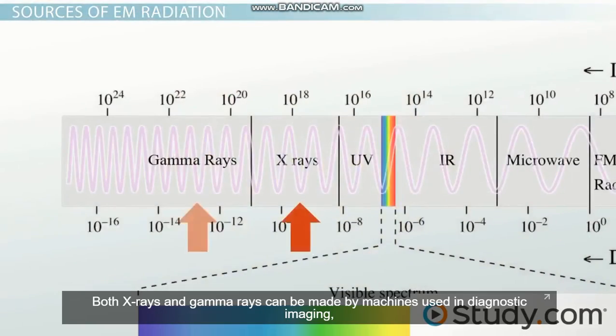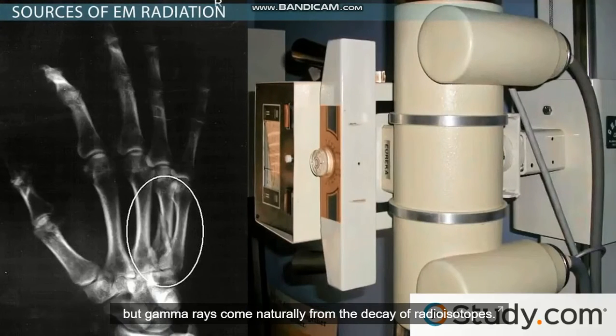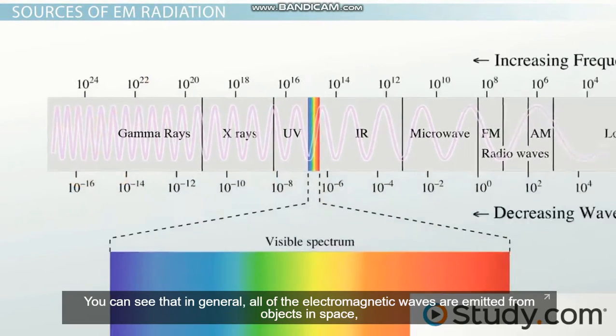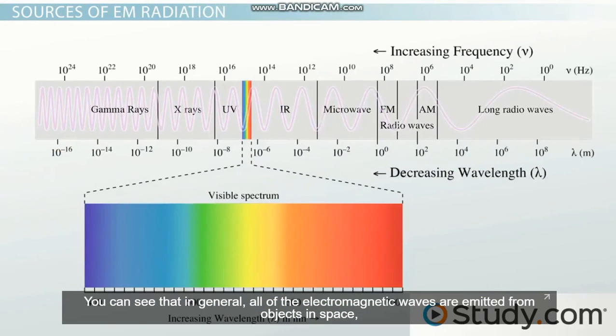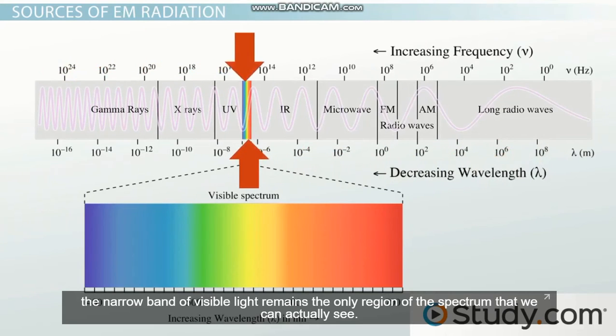Both X-rays and gamma rays can be made by machines used in diagnostic imaging, but gamma rays come naturally from the decay of radioisotopes. You can see that in general, all of the electromagnetic waves are emitted from objects in space, and all of them can be produced by our technology. At the end of the day, though, the narrow band of visible light remains the only region of the spectrum that we can actually see.